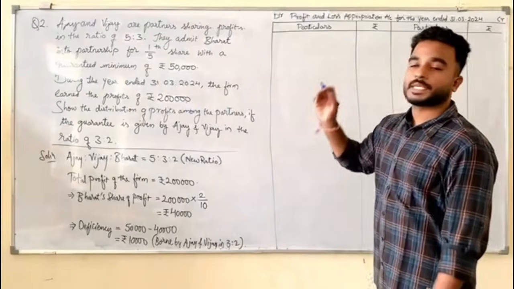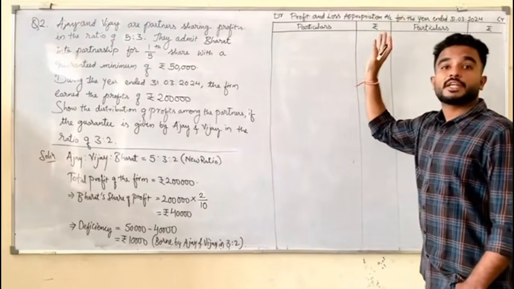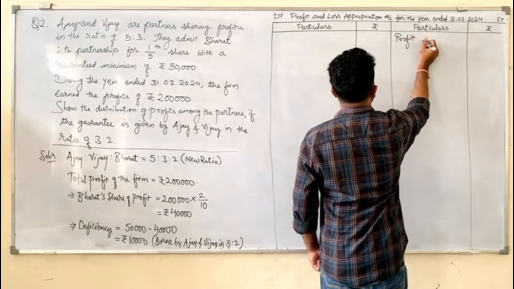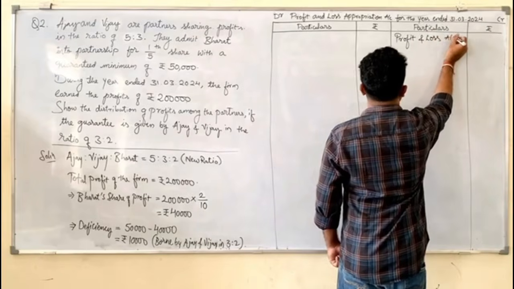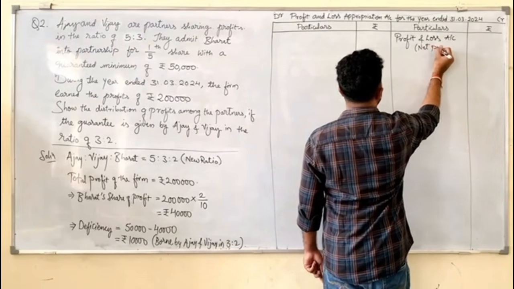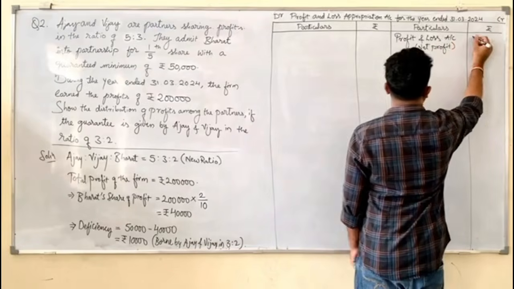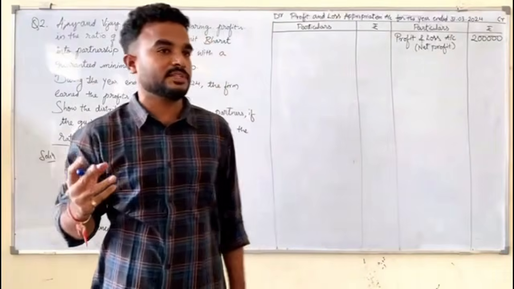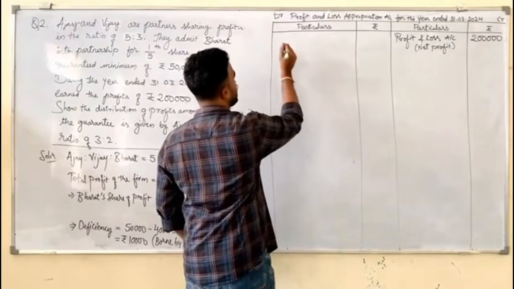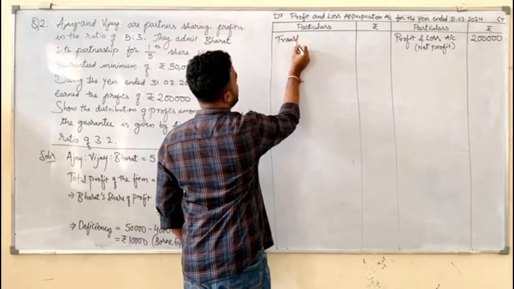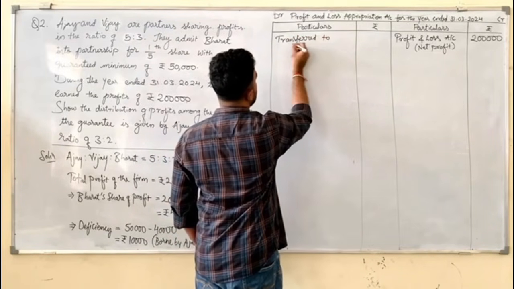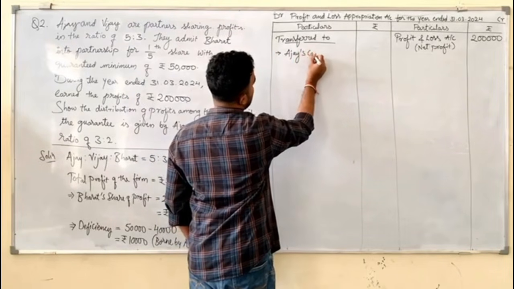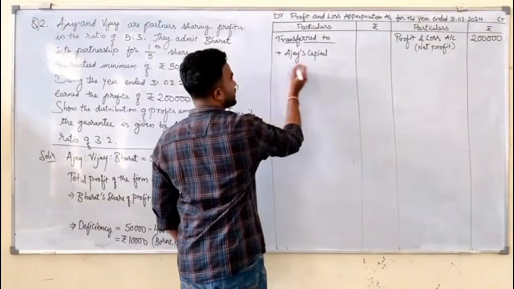Now let's distribute these profits among the partners by preparing what? The profit and loss appropriation account. It starts with profit and loss account net profit. What is the amount of net profit that we have earned during the year? 2 lakhs. Do we have any adjustments such as interest on capital, interest on drawing, salary or commission? No. So the entire profit should be distributed among the partners. Who are the partners? First partner, Ajay. So transferred to Ajay's capital.